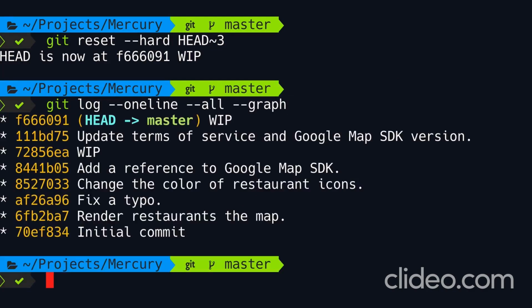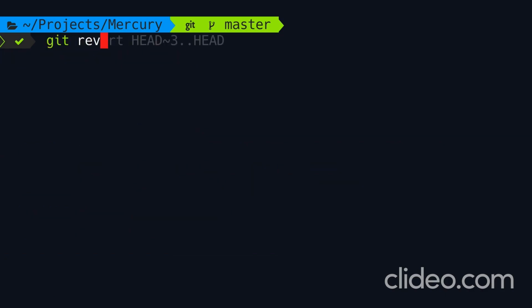Let's look at our history one more time. So we're in the same state as before, and we want to revert the last 3 commits. We type git revert. Now we're going to use an option called --no-commit. With this option, Git will simply add the required changes in the staging area. So for every commit that we're going to revert, Git will figure out the changes that need to be undone. Then it will apply those changes in the staging area.